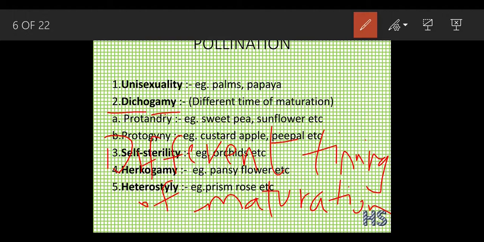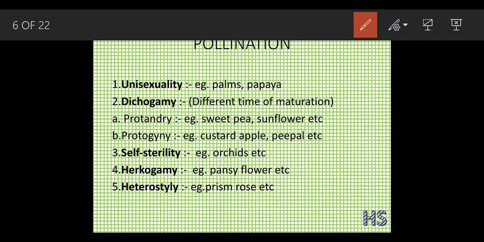Dichogamy means different timing of maturation. We are going to see what happens if they mature at a different time. So I am going to make two conditions for you as of now. This is the male part and this is the female part.